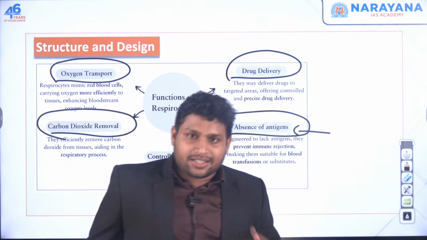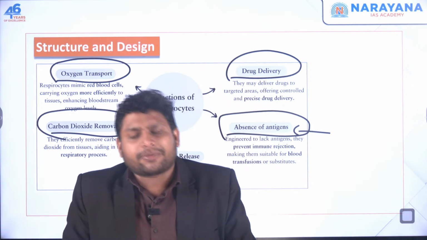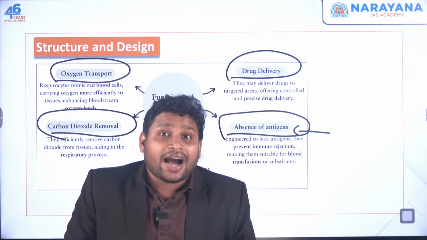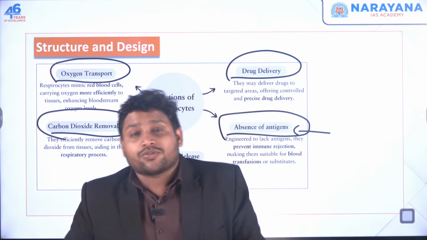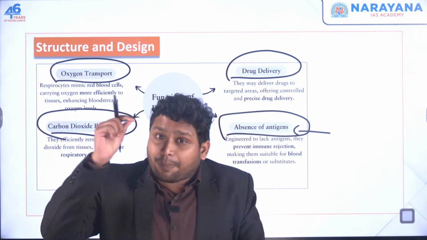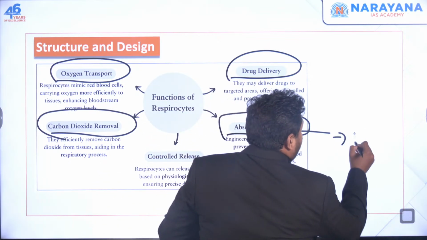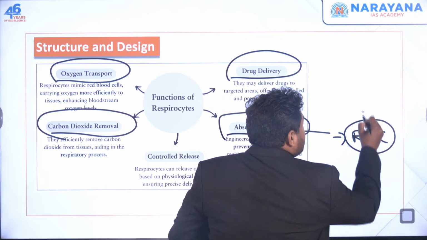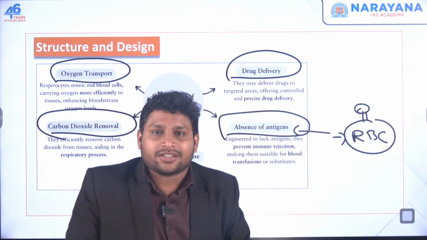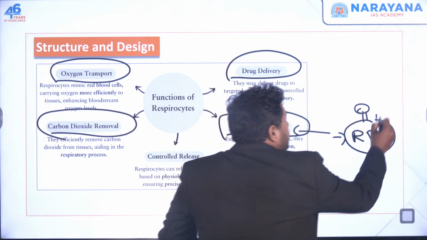On these artificially created red blood cells, there are no antigens. What are antigens? Antigens are some kind of proteins. You take my blood, I'll say it's A positive. You might be having AB positive, O negative, whatever. That blood category we know because of one extra protein present on the surface of these RBCs. On the surface there will be one antigen like this, some kind of antenna or ID card. It will tell that this is A blood group. There will be one more antenna which will say it is positive also.